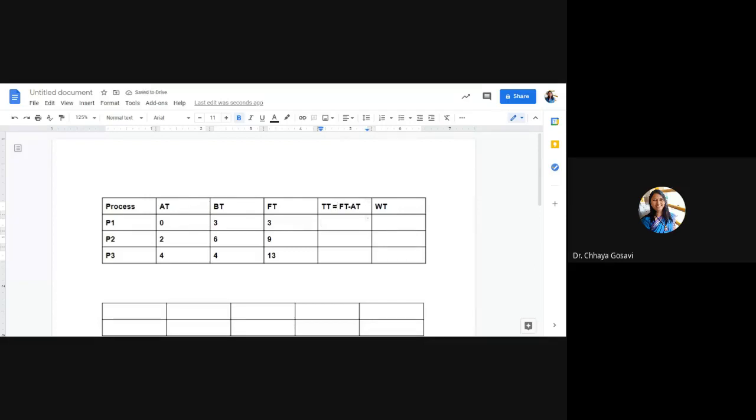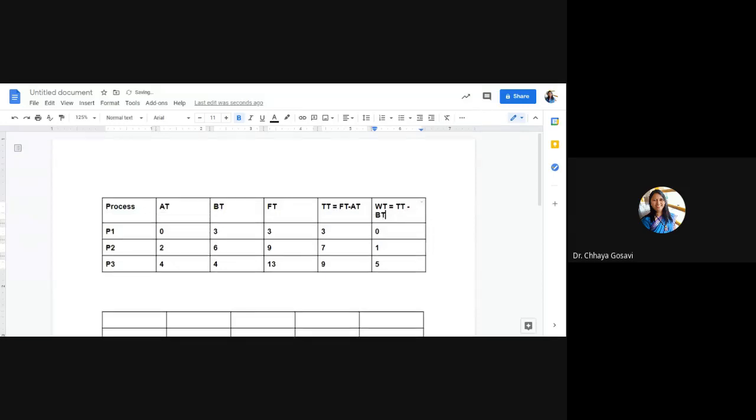Turnaround time for P1 is 3, and so on. Wait time for P1 is 0, then 1, and 5. How to calculate wait time? Turnaround time minus burst time. Burst time is CPU time required to complete that particular process.